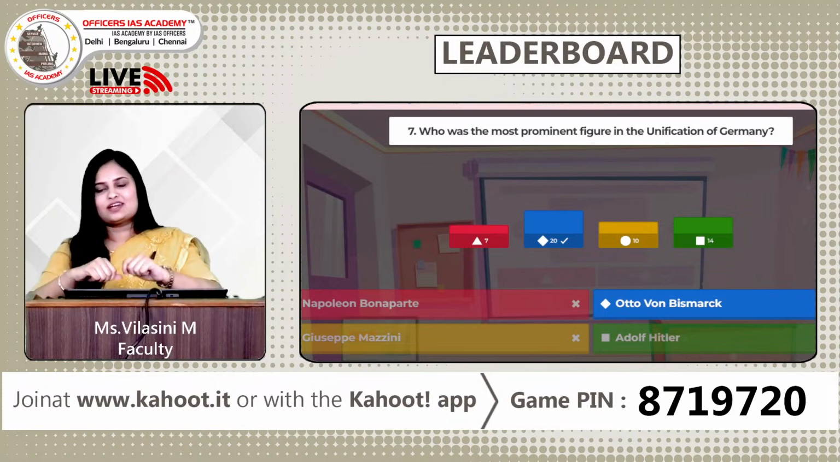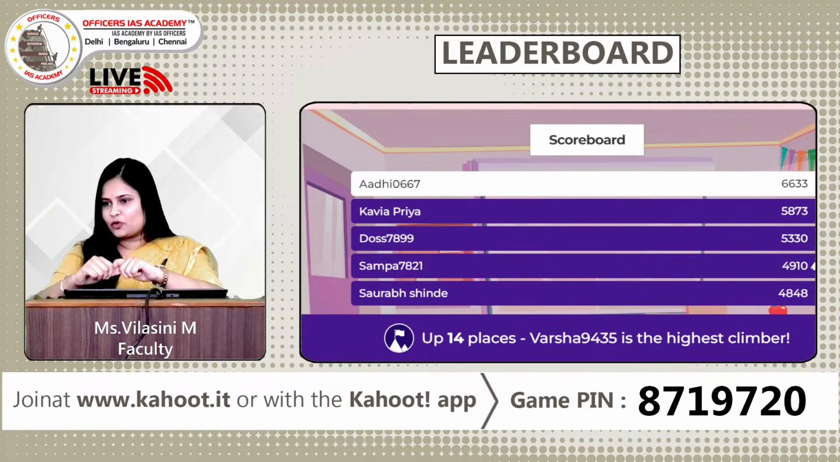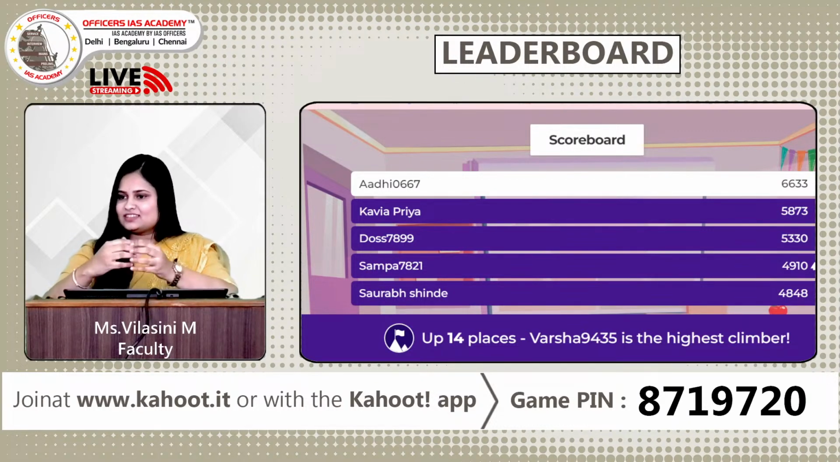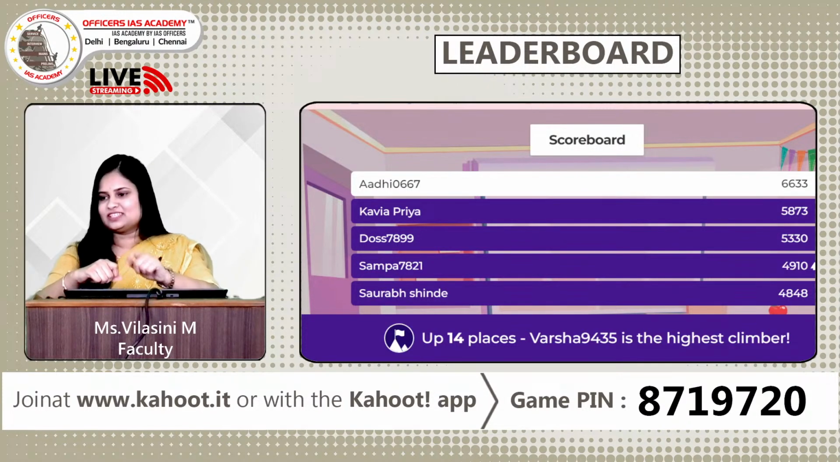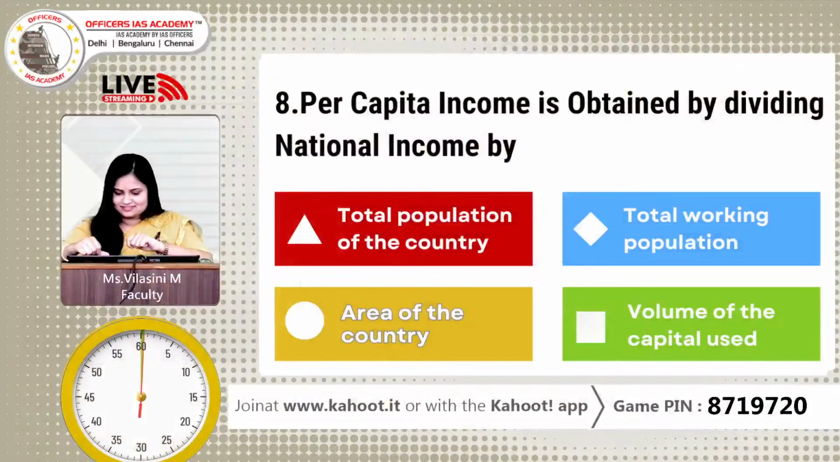Fine. So let us take a look at the leaderboard. Going by the scoreboard, guys, oh my god, Adi, you're still on top. Wonderful, great, good job, keep going. Kavya Priya, yes, Das. The others, please, you all still have an opportunity to reverse these scores. So highest climber is Vasha, wonderful, great going. So let's keep the enthusiasm on and let's move forward to the next question.